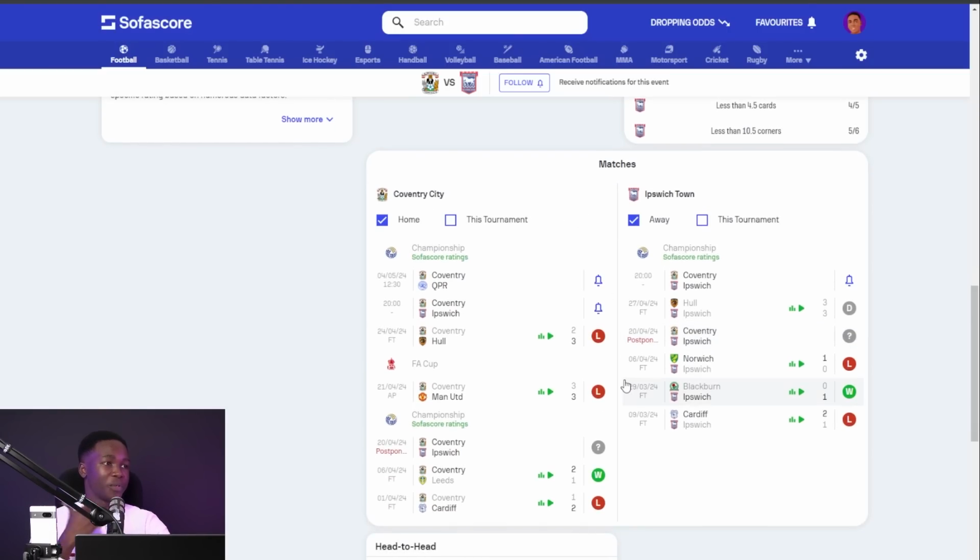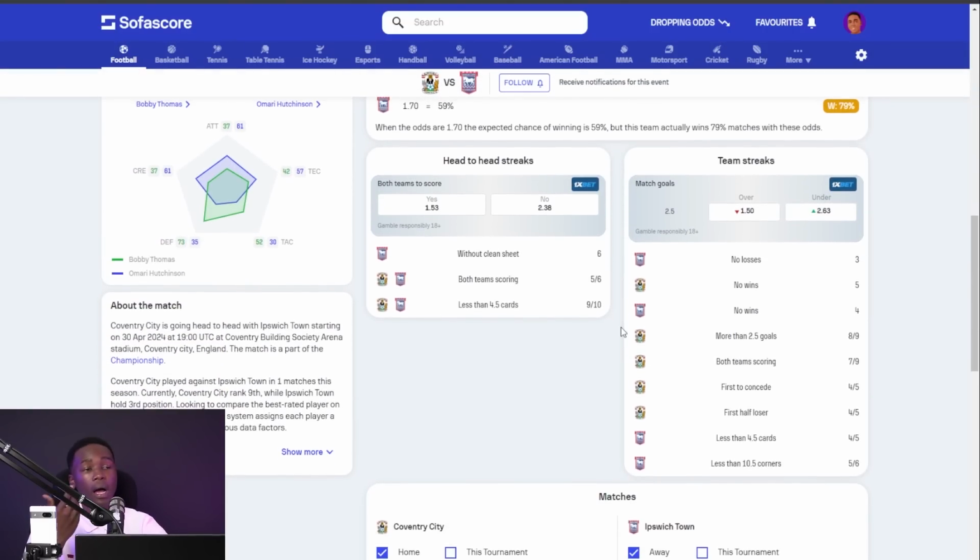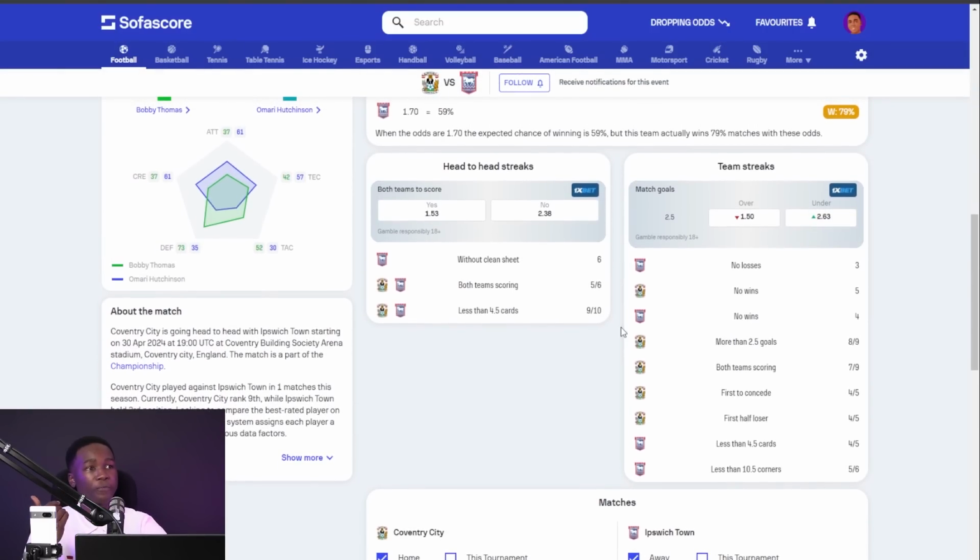So these are the 2 teams you're having today: Ipswich and Coventry. The thing is that it's a game in which I do not foresee Ipswich Town losing. They're going to win it or they're going to get a draw. And going through the head-to-head streaks, I saw there is a possibility of over 1.5 goals, maybe even a BTTS. But I want to make it safe, so I'll just stick to the over 1.5 goals.